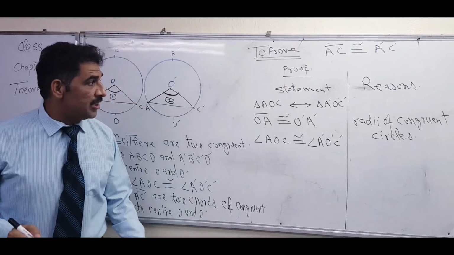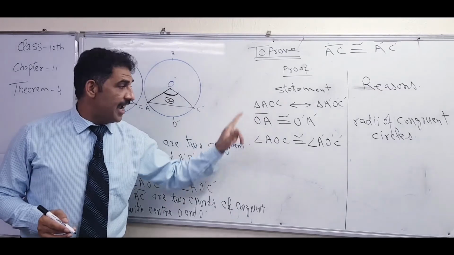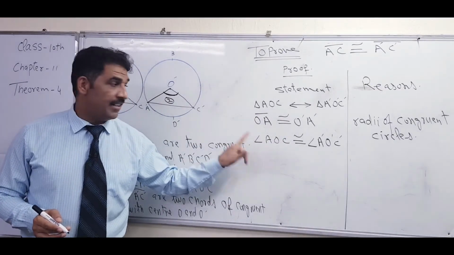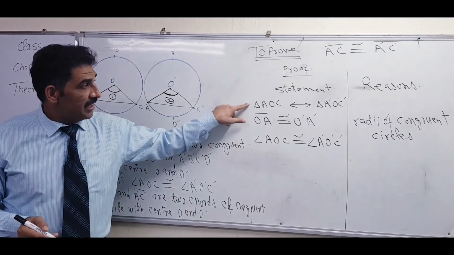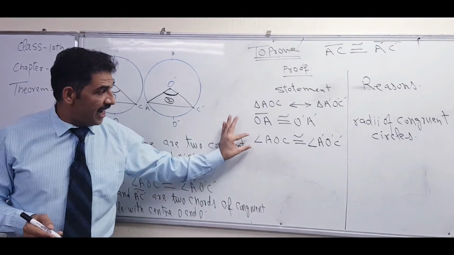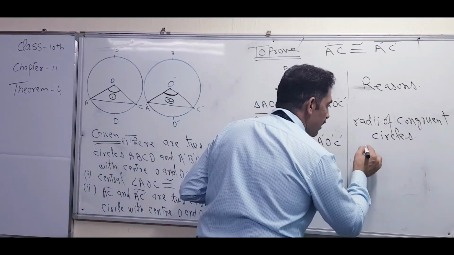Be careful about that. Some of the students are confused: when they are showing the triangle sign, they write angle, and when they are writing the angle, they apply the triangle sign. A triangle has 3 closed sides, but an angle has only 2 sides combined. So what is the reason of that one? Given.